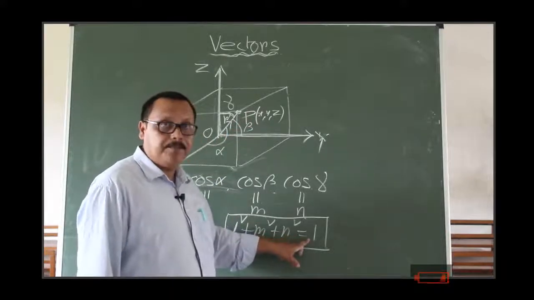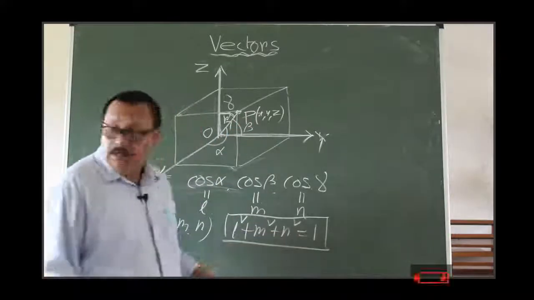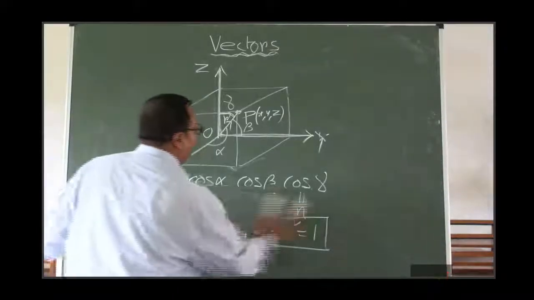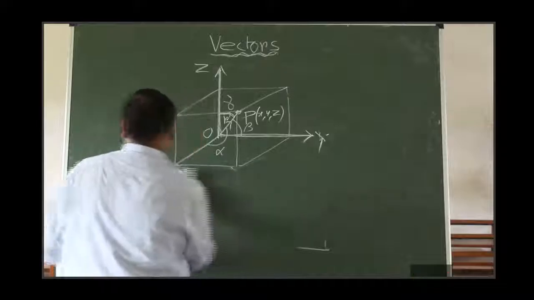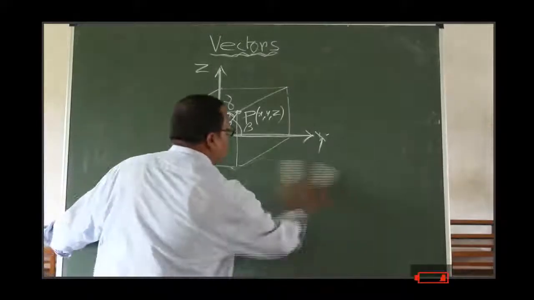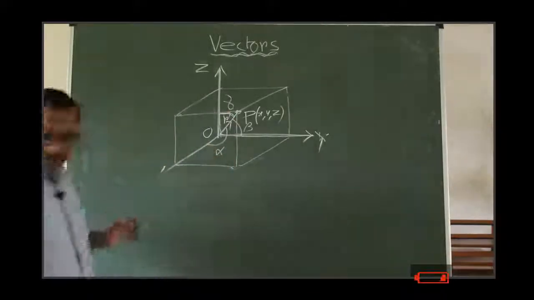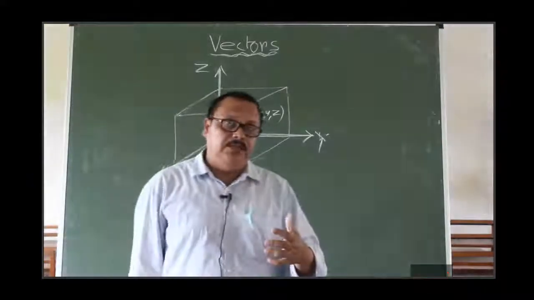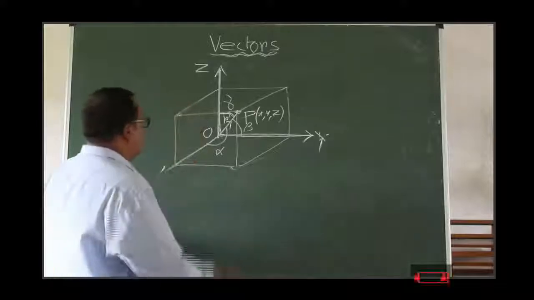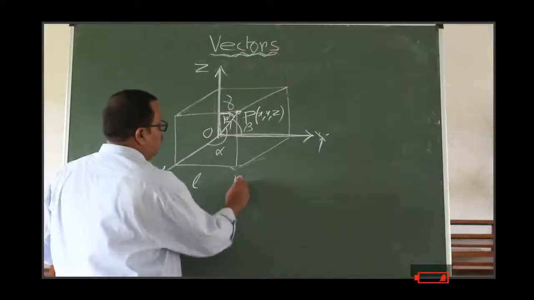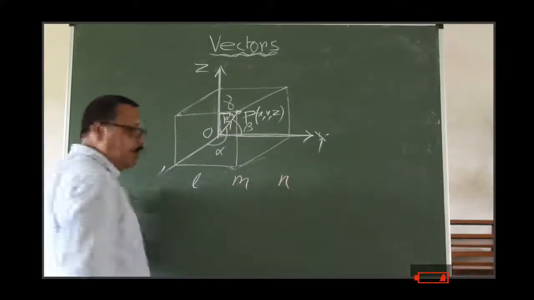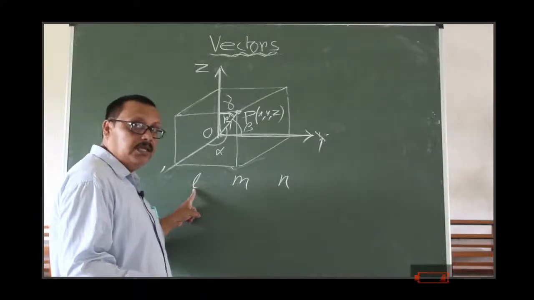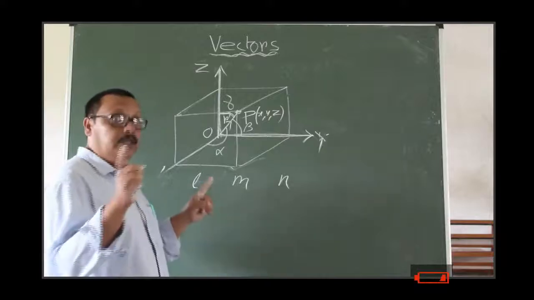Very important relation. Right? We will prove this later. Before going to that, there is one important thing. The numbers which are proportional to the direction cosines, that is to L, M, N, are called direction ratios.